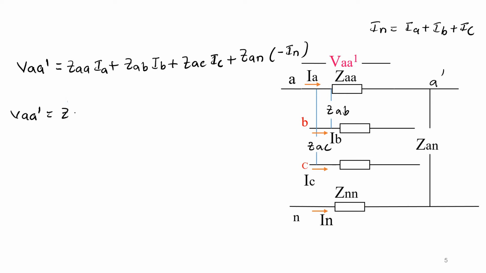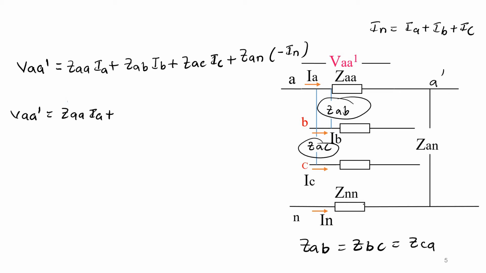VAA dash is equal to ZAA into IA plus. Now one more condition is, just now we have assumed that all the mutual impedances are also equal to each other. So that is ZAB is equal to ZBC is equal to ZCA or ZAC, anything. So that means I can represent my ZAC value also with respect to ZAB. So I can say ZAB into IB plus ZAB into IC minus ZAN into IN value.